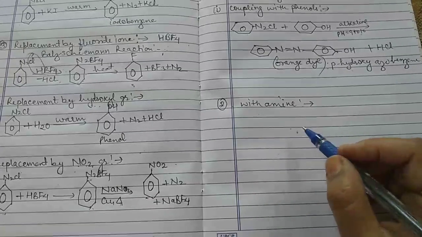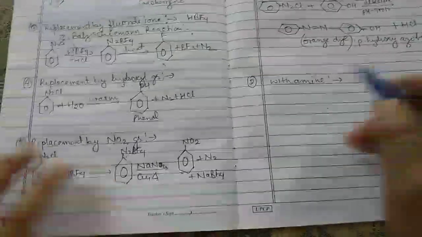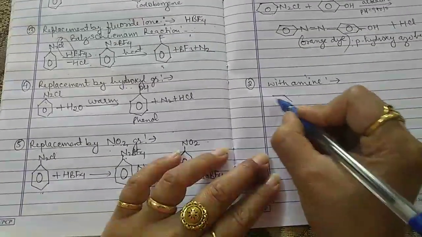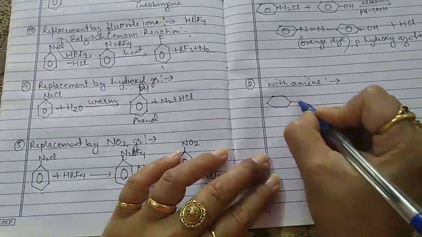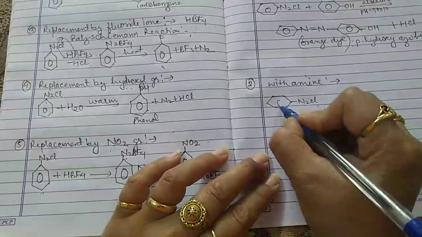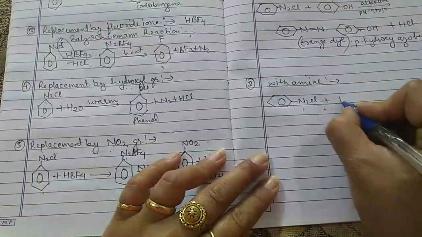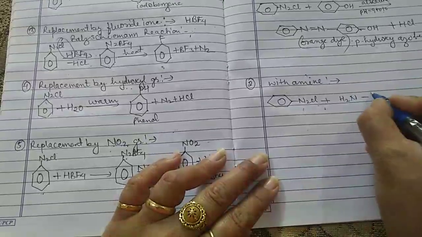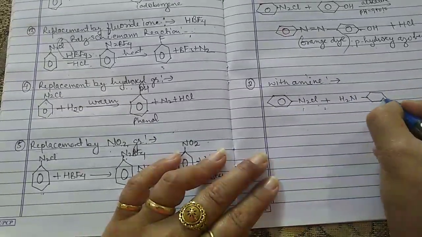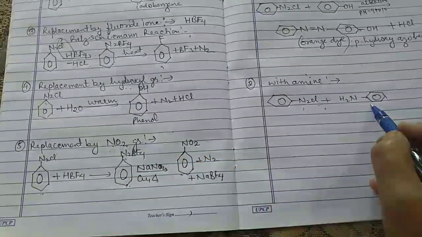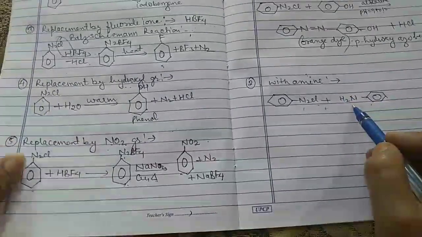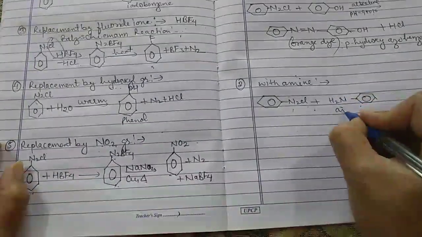It forms azo dye. Now for that, this is N2Cl, the benzene diazonium chloride, plus H2N on a benzene ring, and we all know very well when the benzene ring contains the NH2 group, this is known as aniline.